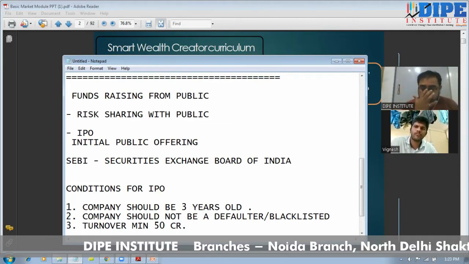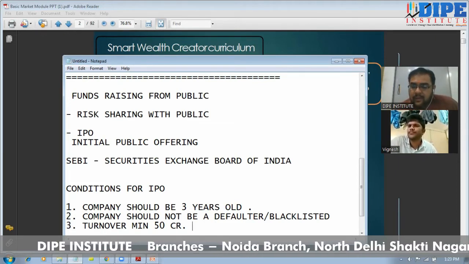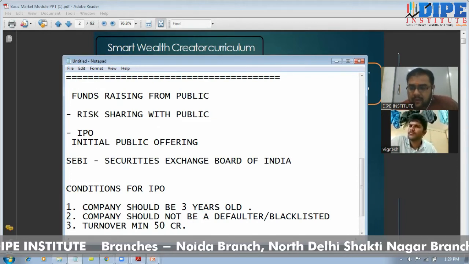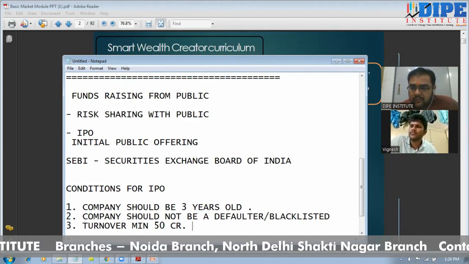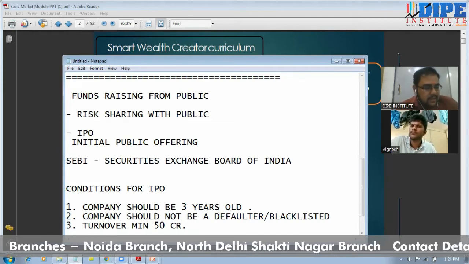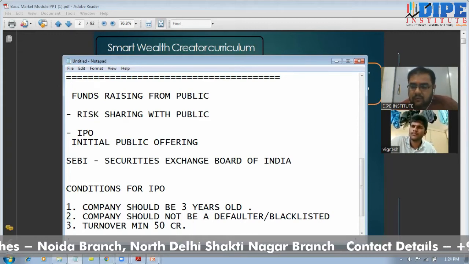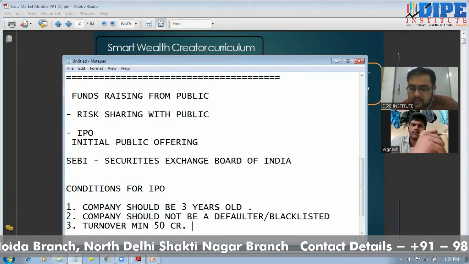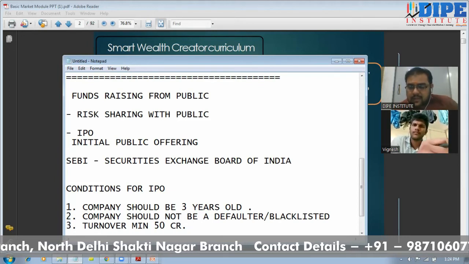Why is SEBI doing so much investigation? Because the company is going to raise funds and they will get the funds from the public, right? So here the public is giving funds to the company, not the government, and not any other company. So what does SEBI need? SEBI needs that whatever funds are given to the company should be secure, because that is public fund, right? That's why so much verification is done.